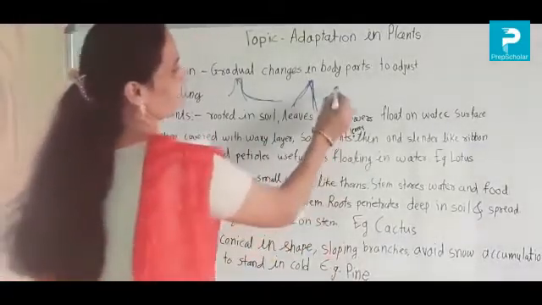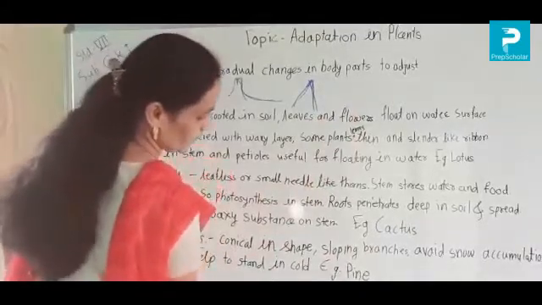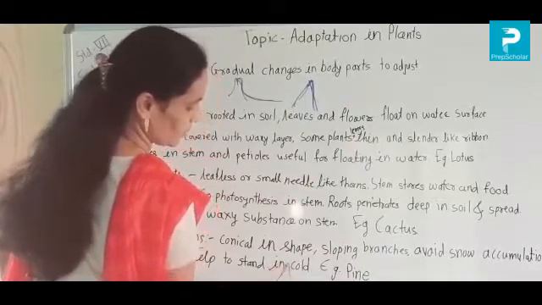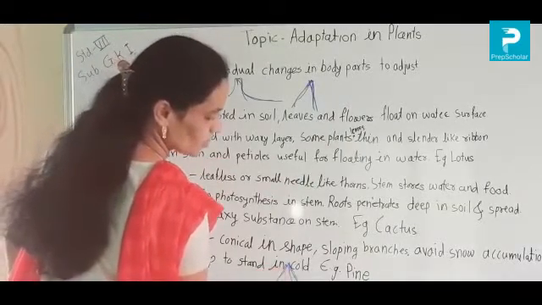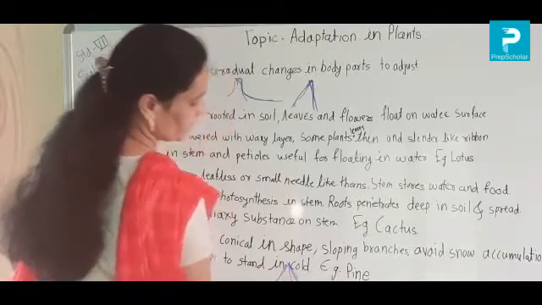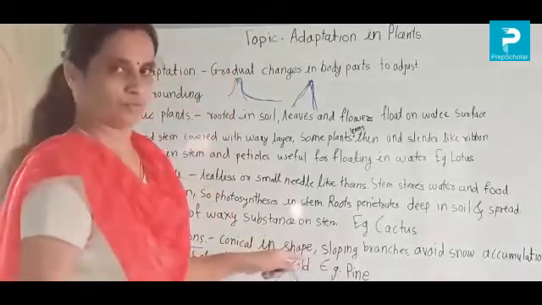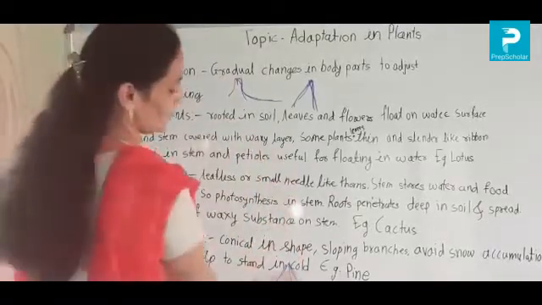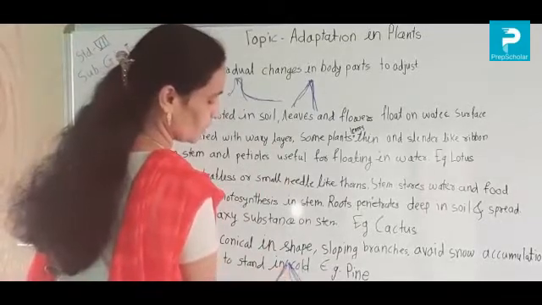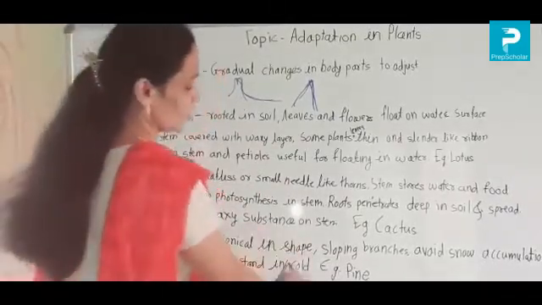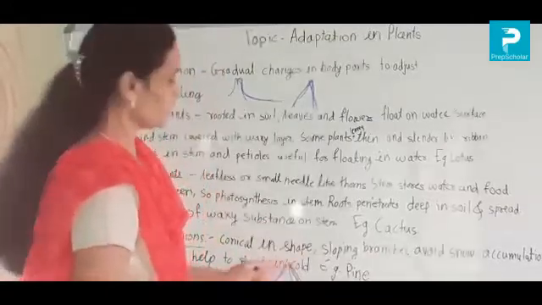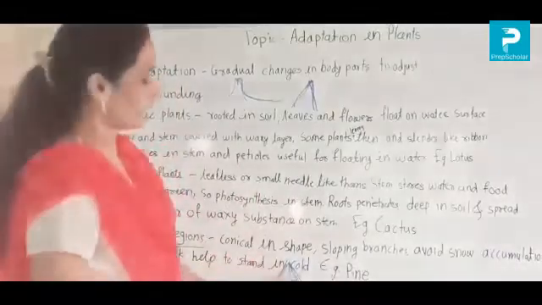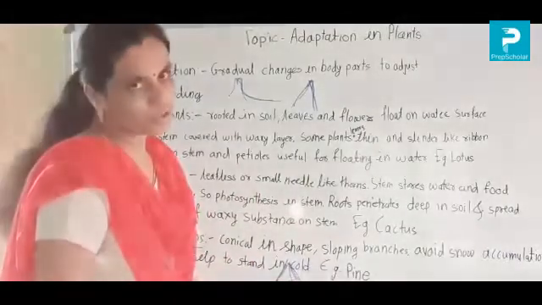And their branches have slopes, they are sloping like this. That's why when there is so much heavy snowfall, this conical shape does not allow snow to accumulate on these plants. That's why the snow can easily slide down, and these plants can easily survive in the snowy regions.